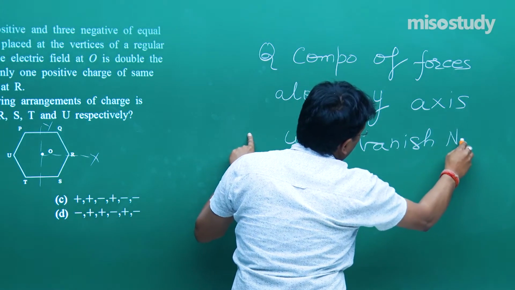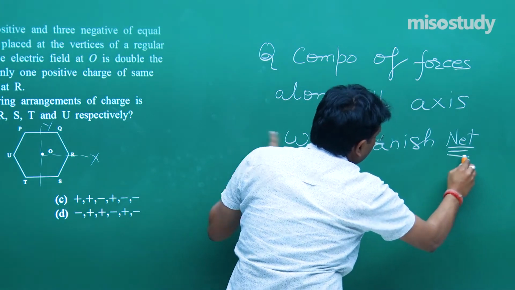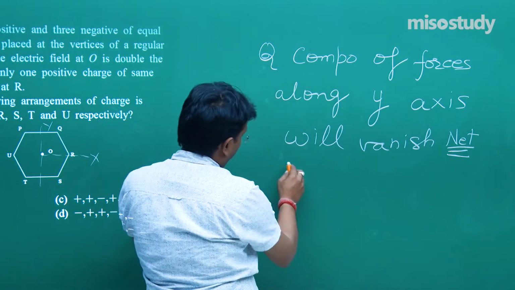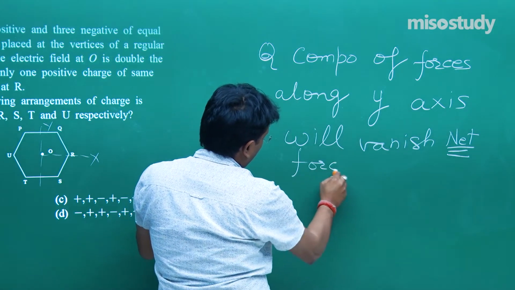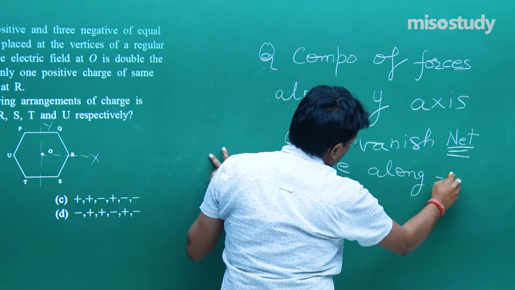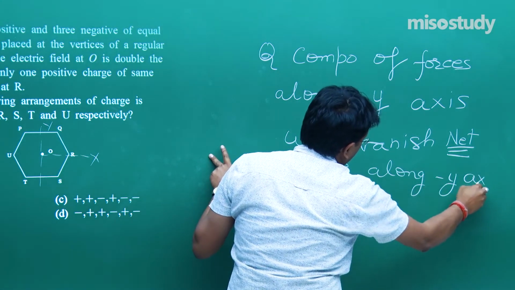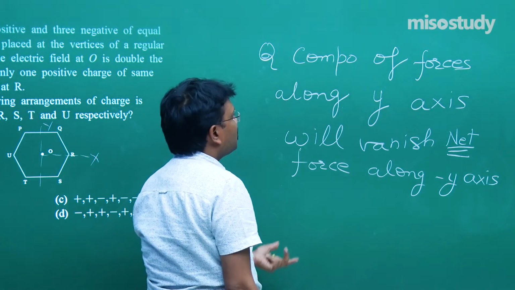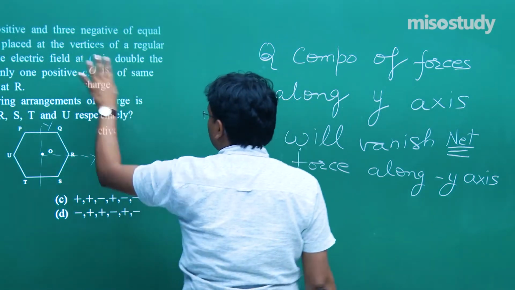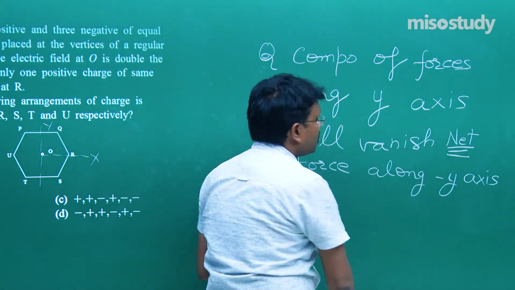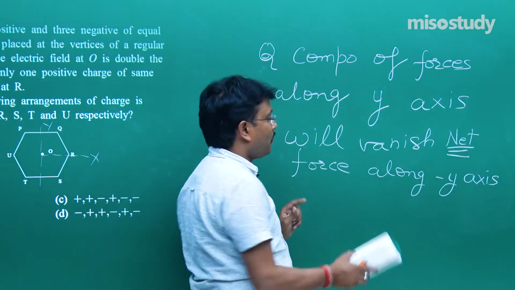Net force, fine, net with capital N I am using means total force, net force along negative y axis, fine. So I think this way, if you start thinking in such types of problems, you may definitely score the correct option, fine.